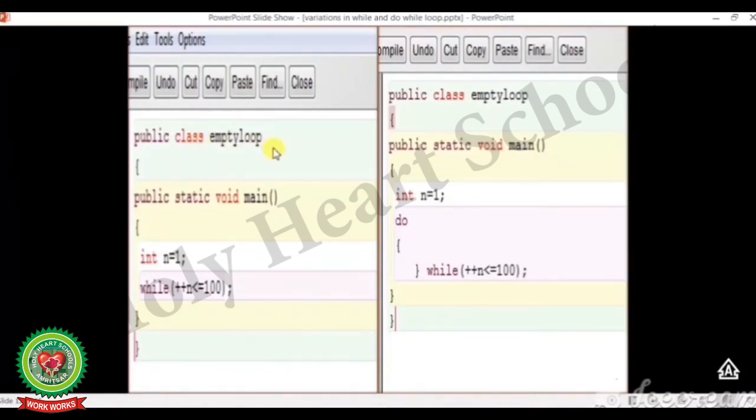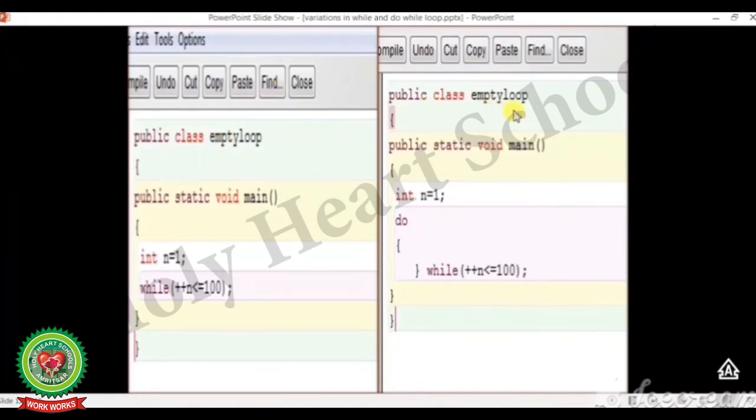Public class EmptyLoop, curly bracket start, public static void main, curly bracket start, int n is equal to 1, semicolon, while ++n, the value of n will be incremented, less than or equal to 100, semicolon, and two brackets will be closed. As there is no statement to be printed on the screen, the program waits until the loop completes but there is no message to be printed on the screen.